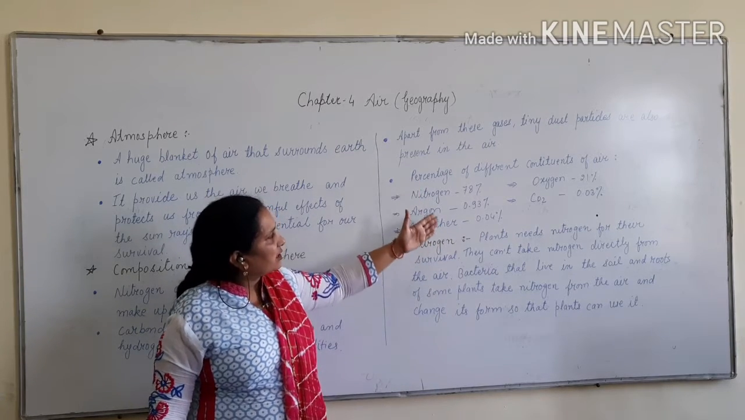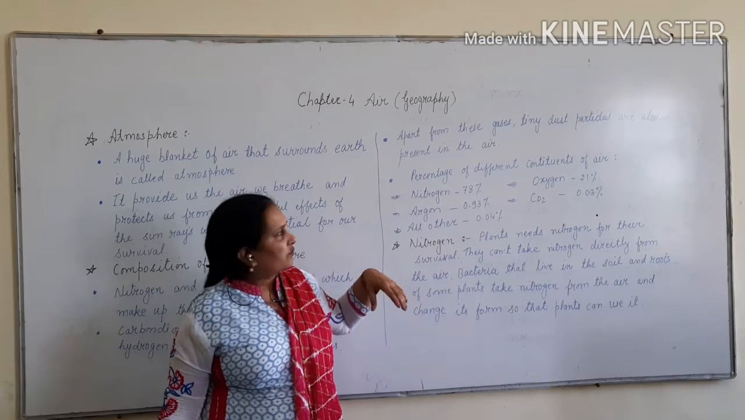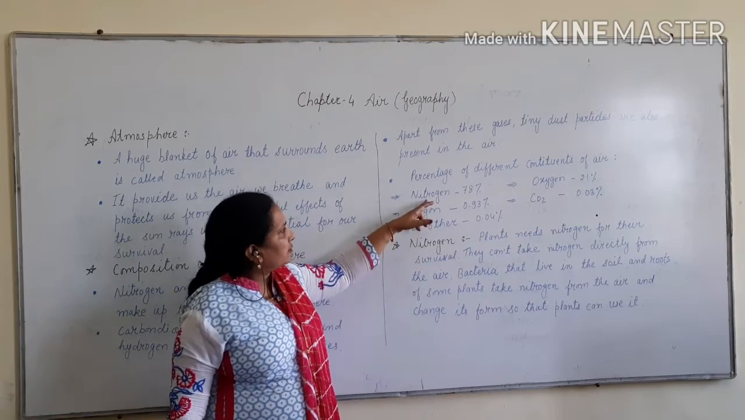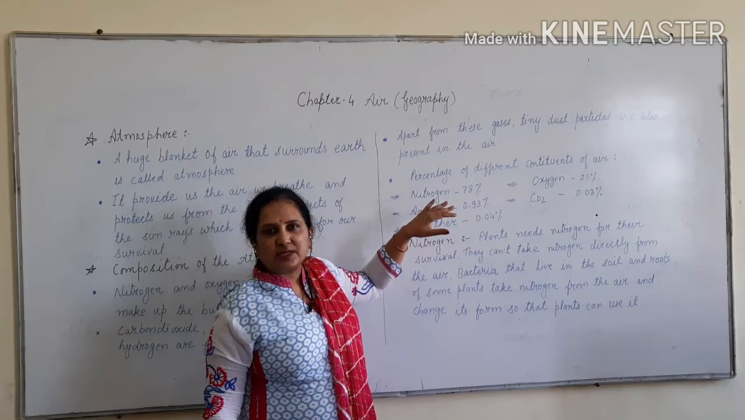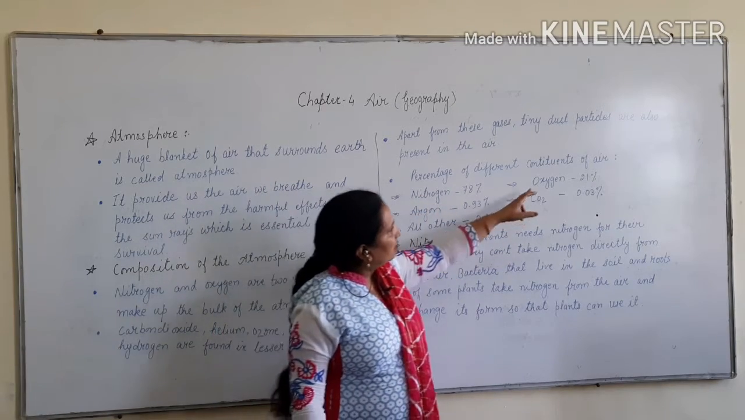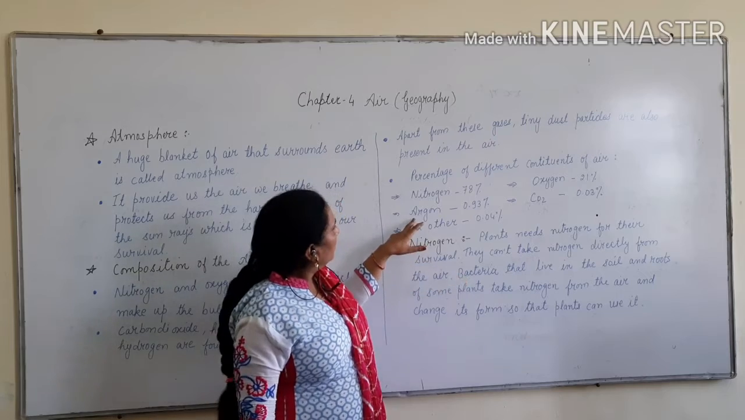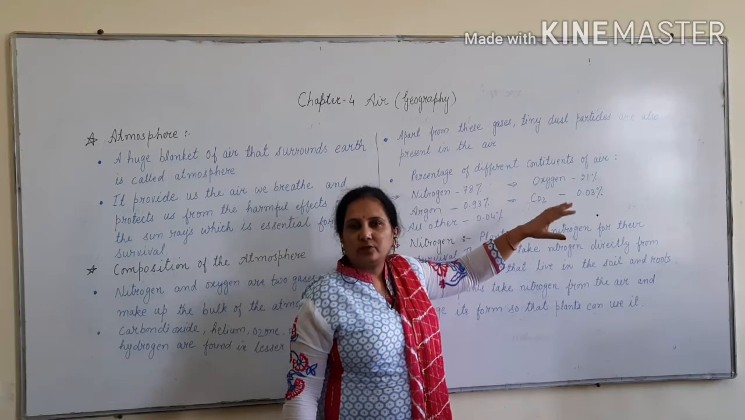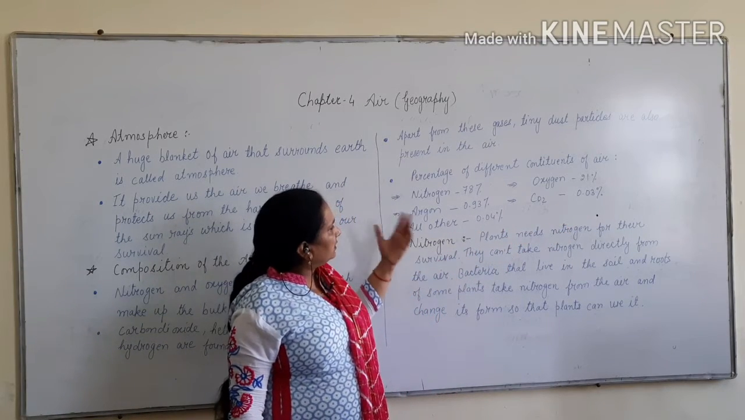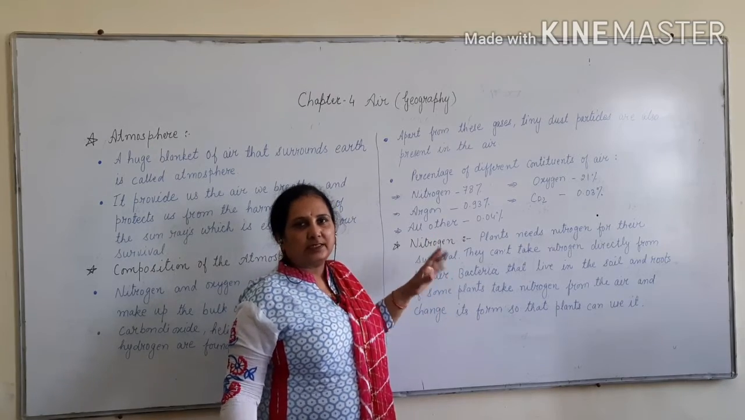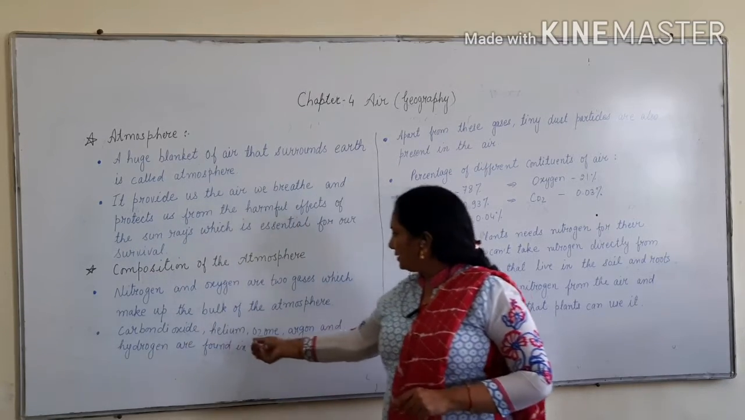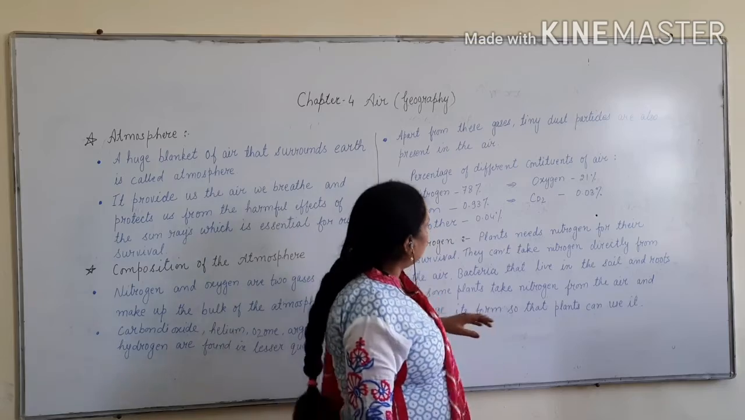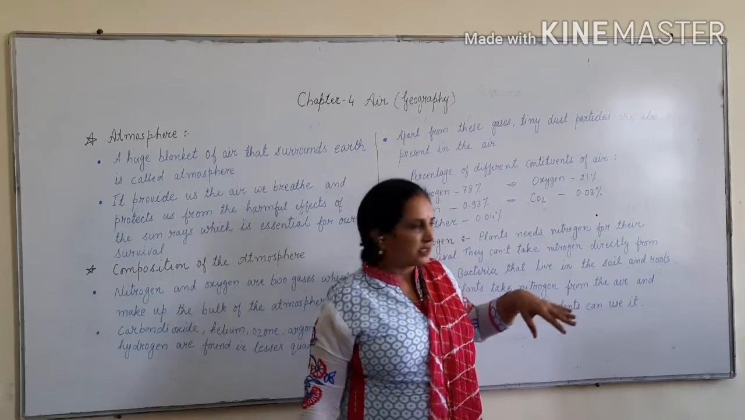Now we will discuss the percentage of different gases that are present in our atmosphere, the percentage of different constituents of air. Nitrogen 78%. This nitrogen gas is present, how much? 78%. Oxygen is 21%. Argon 0.93%. Carbon dioxide is 0.03%. And other gases, like helium, argon, hydrogen, these gases are of 0.4%.